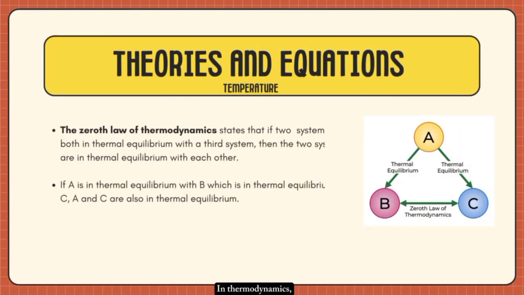In thermodynamics, the zeroth law states that if two systems are both in thermal equilibrium with a third system, then the two systems are in thermal equilibrium with each other. For instance, if A is in thermal equilibrium with B, which is in thermal equilibrium with C, A and C are also in thermal equilibrium.